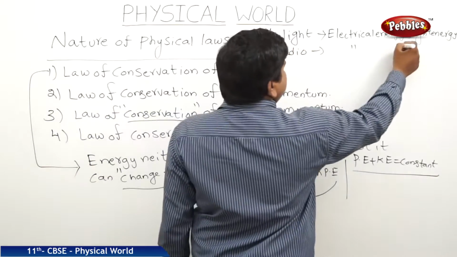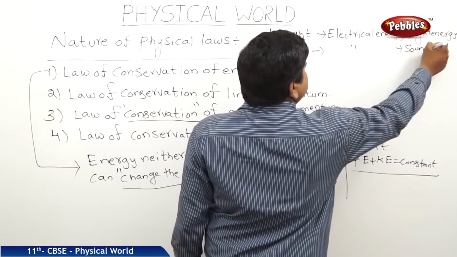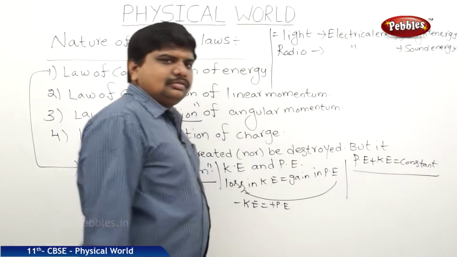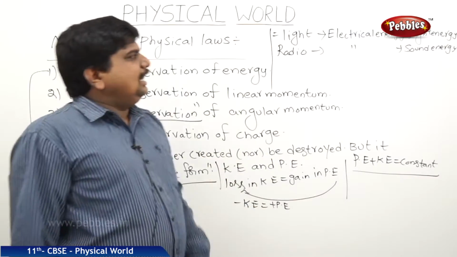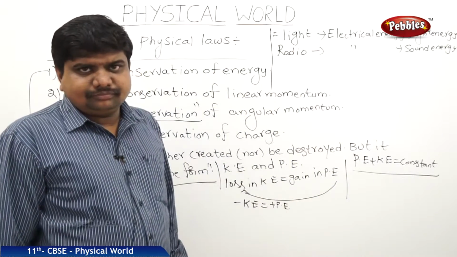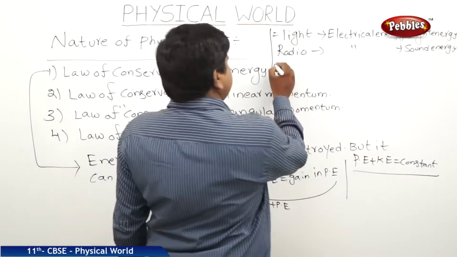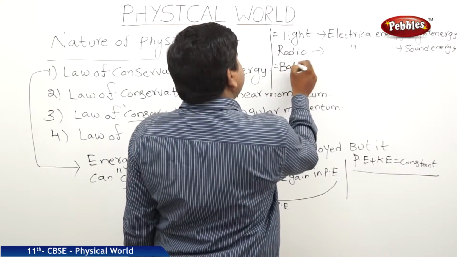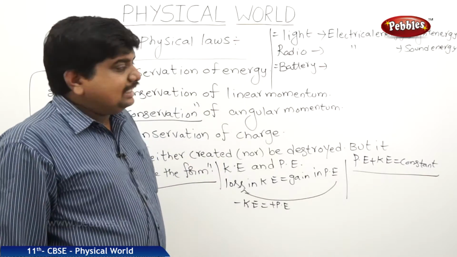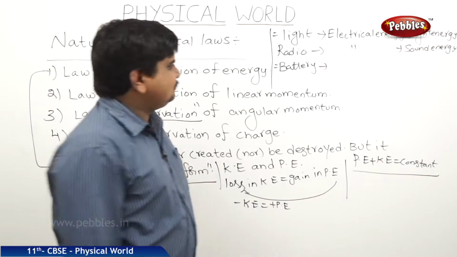Electrical energy was converted to sound energy. TV, again, electrical energy is converted to sound energy plus light energy. Next example, a battery or a cell, converting chemical energy to electrical energy.